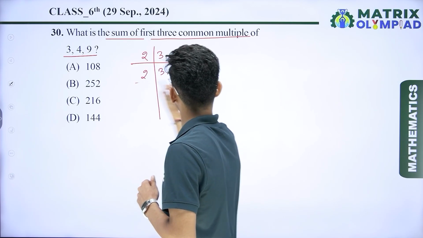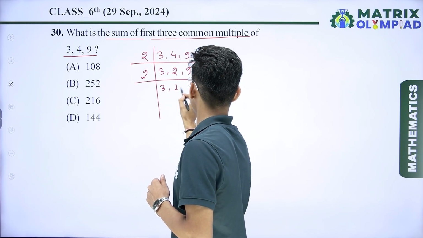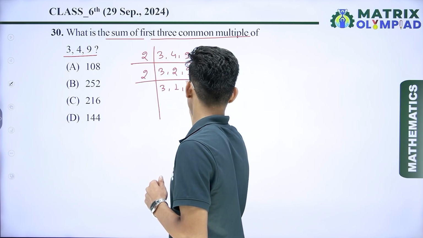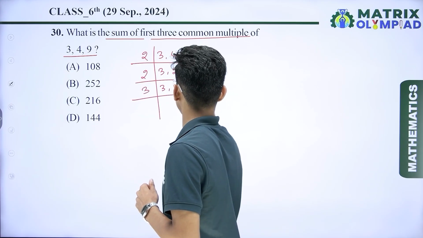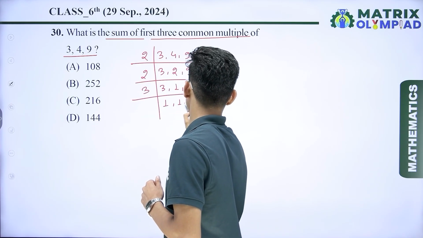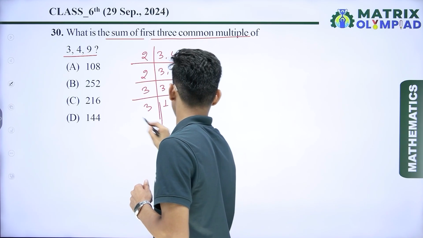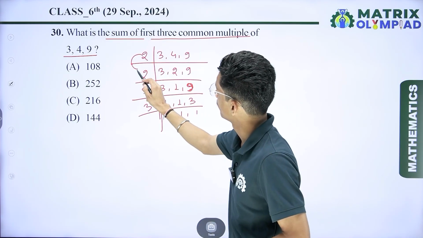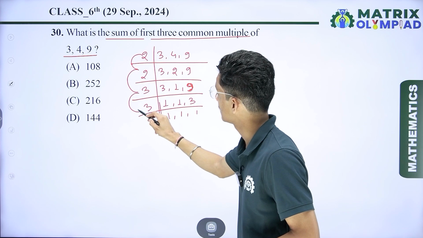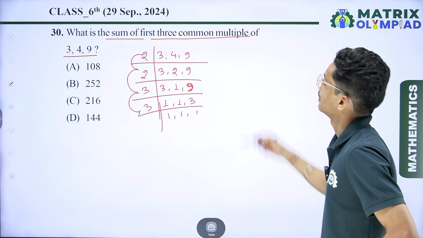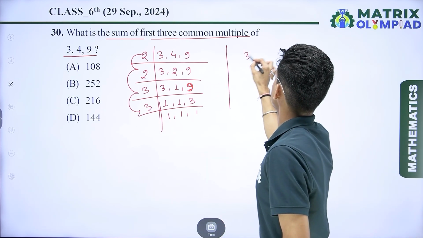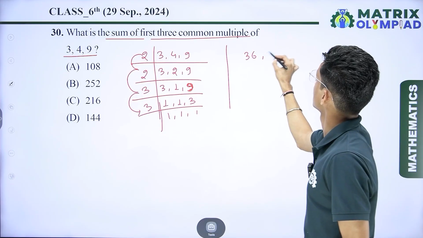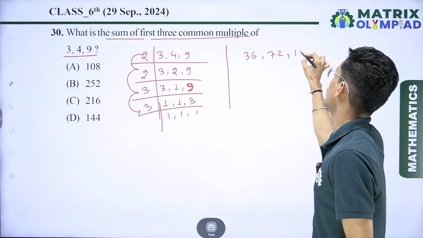Again we take 2: 3, 1, 9. Now 3, 1, 9. Now again we take 3: 1, 1, 3. Now again we take 3, that is 1, 1, 1. Now 2 2s are 4, 4 3s are 12, 12 3s are 36. So the first common multiple is 36, and another one is 72, and the last one is 108.